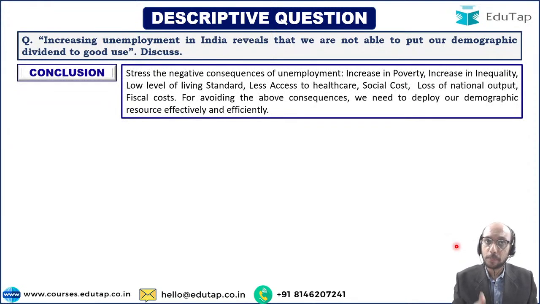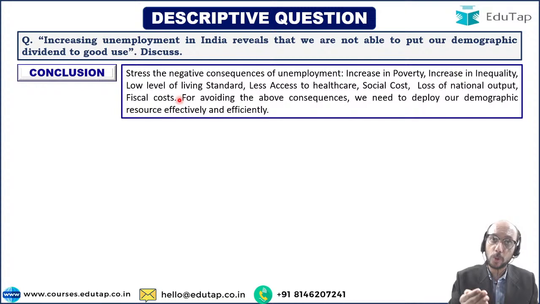And going ahead, as a part of your conclusion, what you can state is that there will be a lot of negative consequences of unemployment. There will be a lot of negative consequences of not using our demographic resource appropriately, right? What will be the negative consequences? There will be increase in poverty, increase in inequality, low level of standard of living, less access to healthcare, social cost, loss of national output, fiscal cost. So these are going to be the consequences of not being able to use our demographic resource productively.